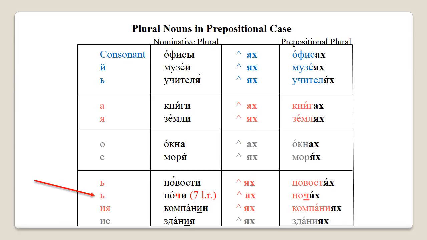Please keep in mind the 7-letter rule, which will also affect the ending of the plural form, as it can be seen in the word nights, which will be ach and not yach. Let's go through these examples together.